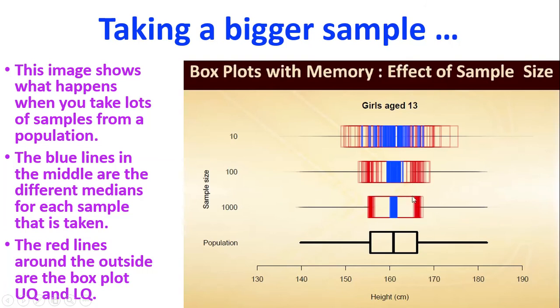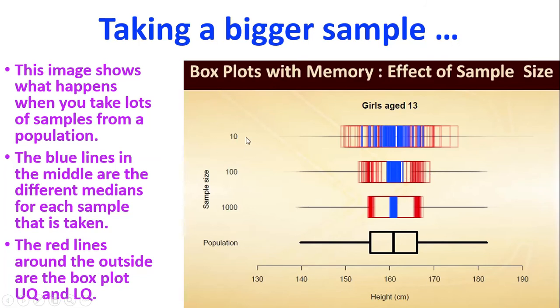So you can see that every time I take a sample of size 1,000, I'm getting a median that's somewhere around about here, the lower quartile somewhere around about here, and the upper quartile somewhere around about there. If I take a sample size of 100, there's the range of values the median's taking. Here's the range of values my lower quartile's taking and my upper quartile's taking.